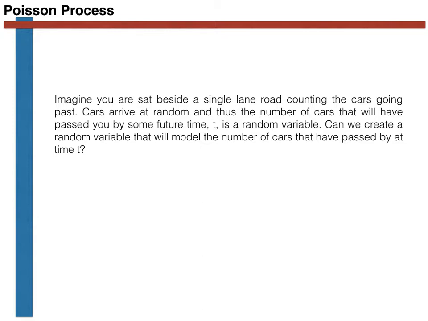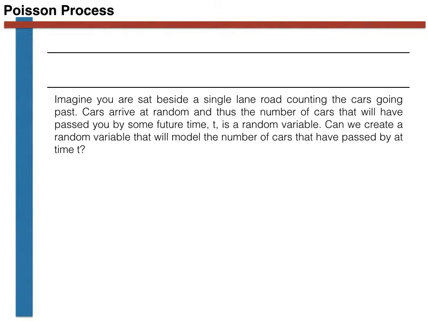Obviously, the times at which the cars pass is random, or at least subject to factors in their drivers' lives that you cannot possibly understand. The number of cars that have passed you at time t is thus a random variable. The fish, or Poisson, in the movie at the top of the slide, are illustrating this process of the cars driving past.